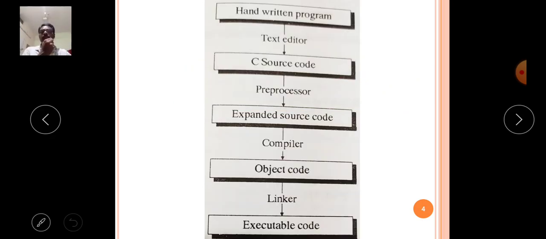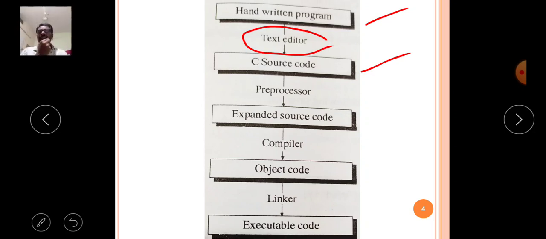Coming to the steps. First, the handwritten program. That means the C program which is logically thought out by the programmer and written on paper or whatever it may be. That handwritten program is converted into C source code, C language source code, with the help of a text editor.